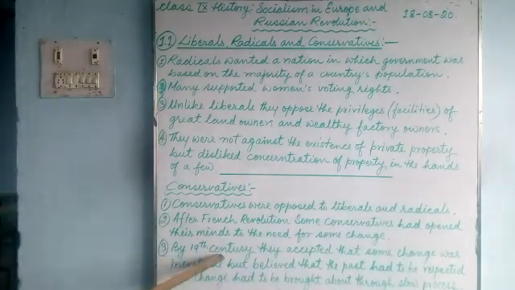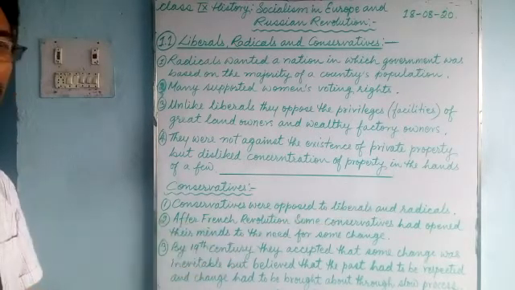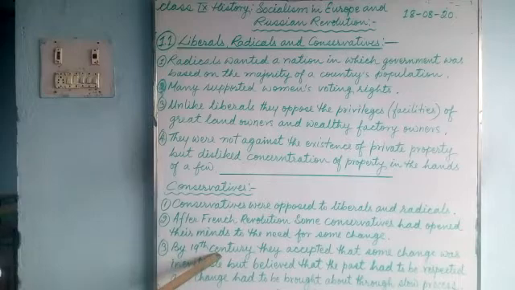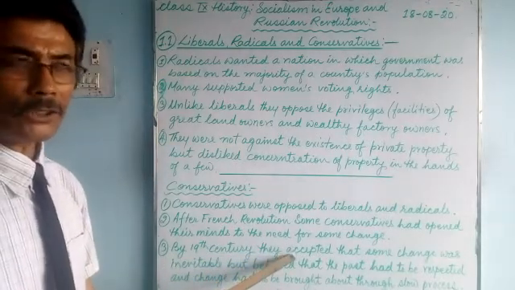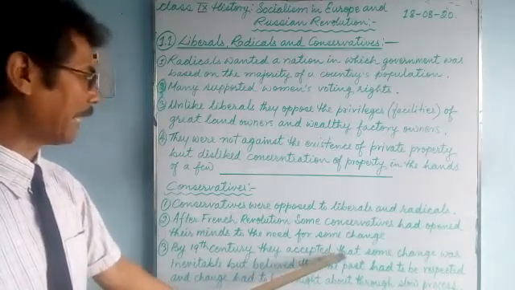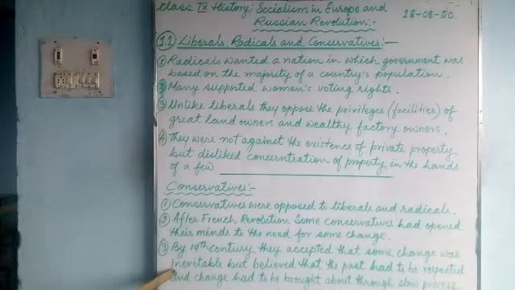Till the 18th century, they were very strict. They opposed liberals and radicals. They never followed their ideals. But by the 19th century, after the French Revolution, many conservatives accepted that some change was inevitable.